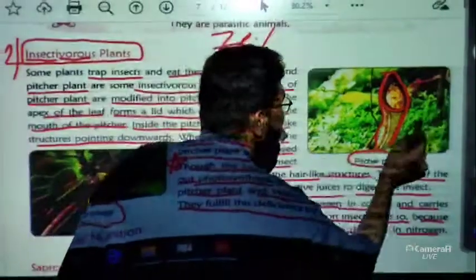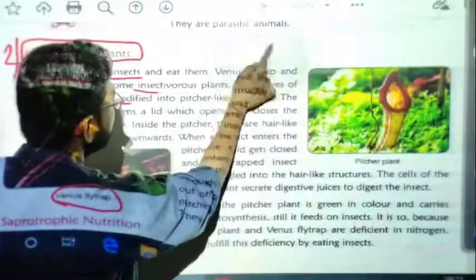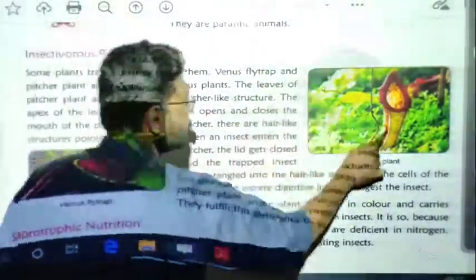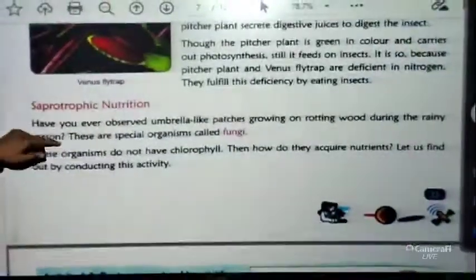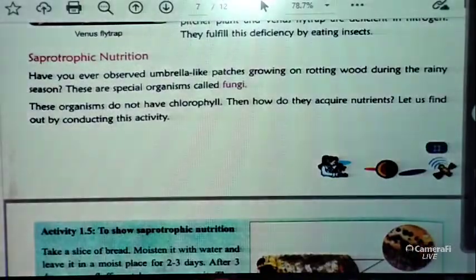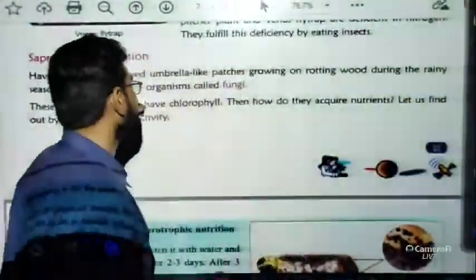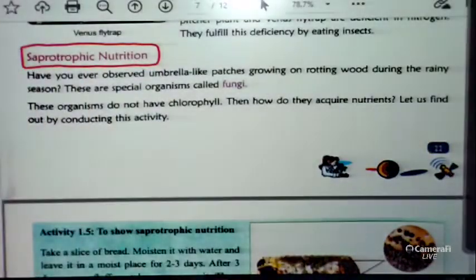Now let us discuss the next kind of heterotrophic nutrition. Quickly let me rub all these things. I hope it is clear. The next one is saprotrophic nutrition. So what is saprotrophic nutrition? Let us discuss. This is our third one, which we call saprotrophic nutrition.